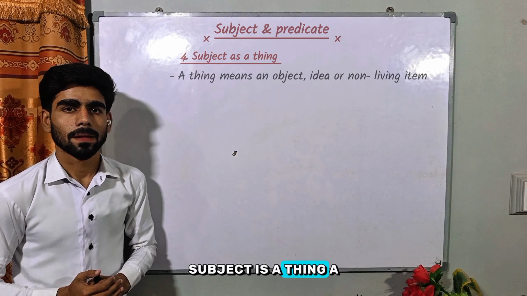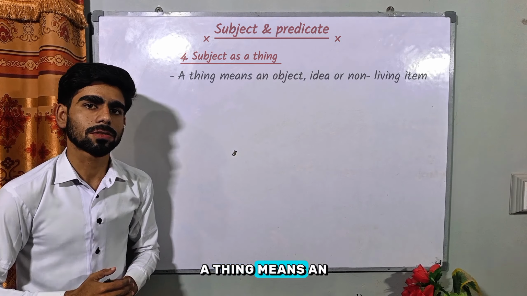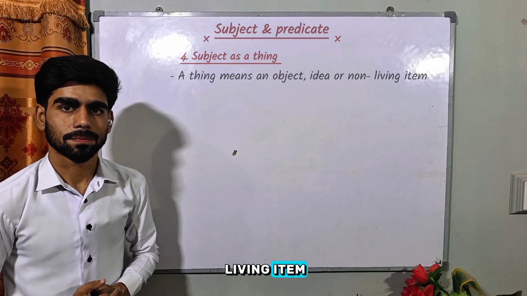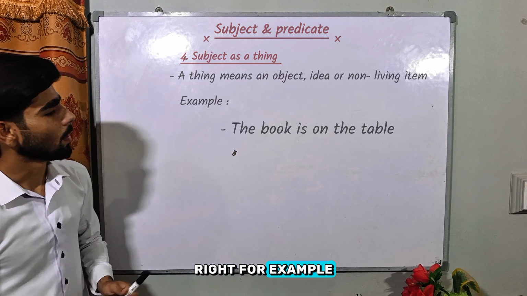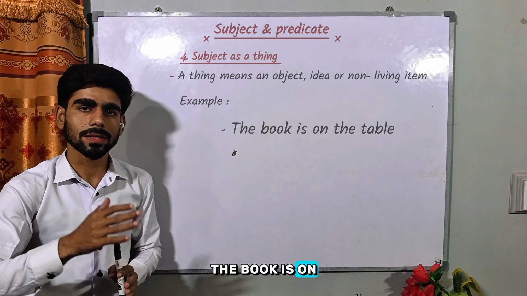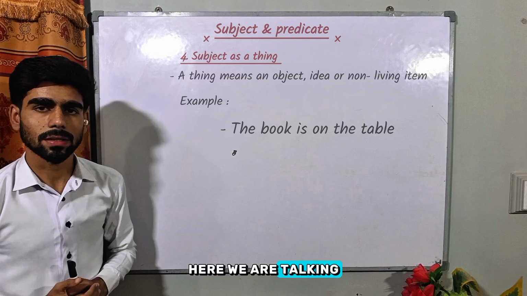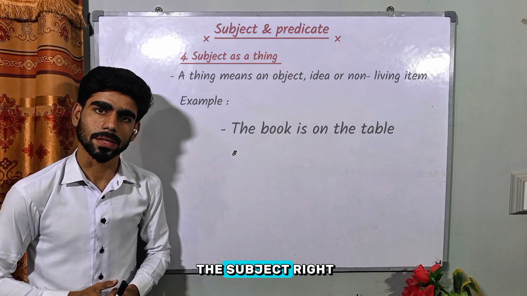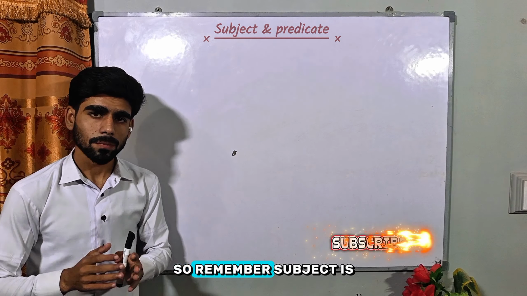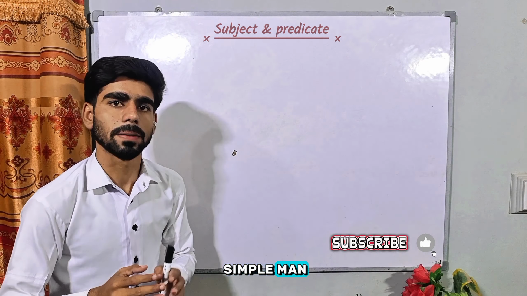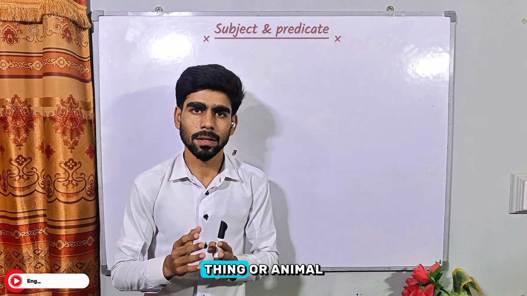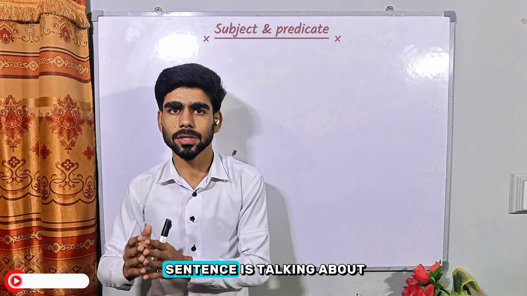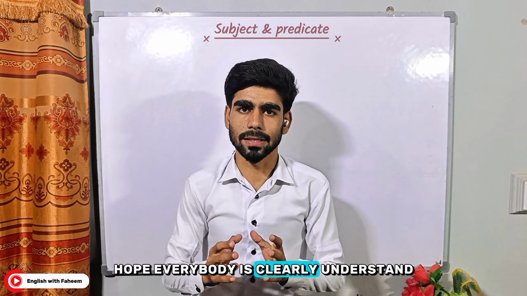Subject is a thing. A thing means an object, idea, or non-living item, right? For example, the book is on the table. Here, we are talking about the book, a thing. So the book is the subject, right? So remember, the subject is simple. It is the person, place, thing, or animal that the sentence is talking about. Hope everybody clearly understands.